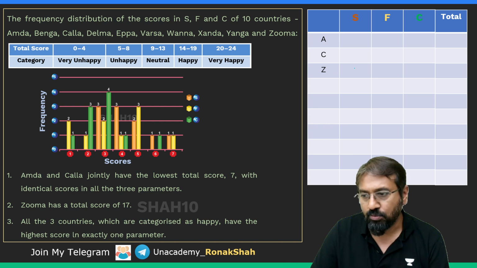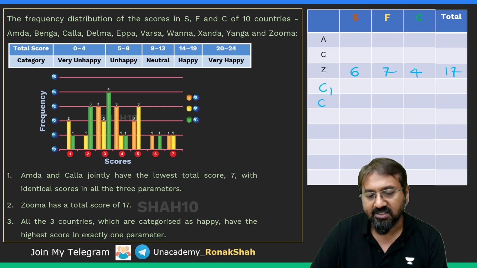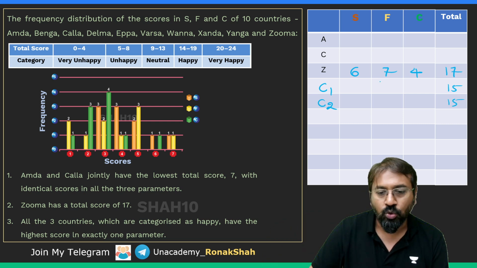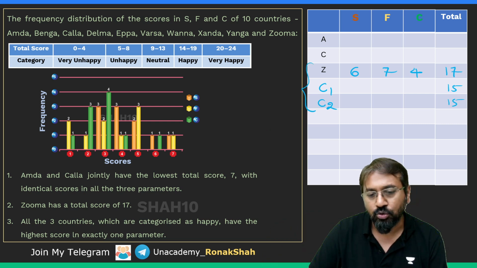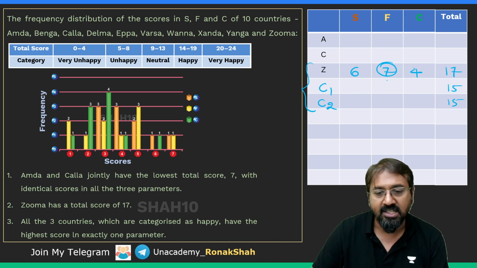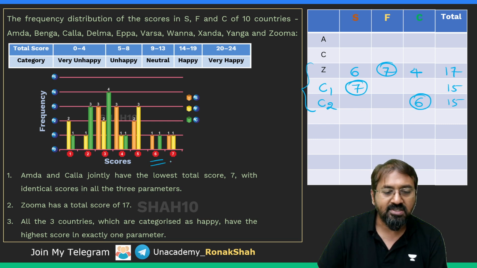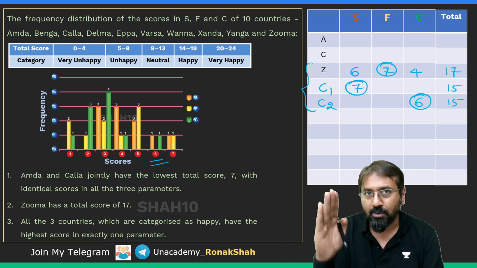So if I take Zuma's score as 6, 7 and 4, because Zuma has scored 17. Now the other two countries, let's call them C1 and C2. Their scores, we need to try to make 15, 15. One thing that we know is that these three are happy countries, so in exactly one parameter they should have scored highest. So Zuma has scored highest in F, so some other country would have scored highest in say S, and some other, third country, would have scored highest in C. The highest score in C is 6.